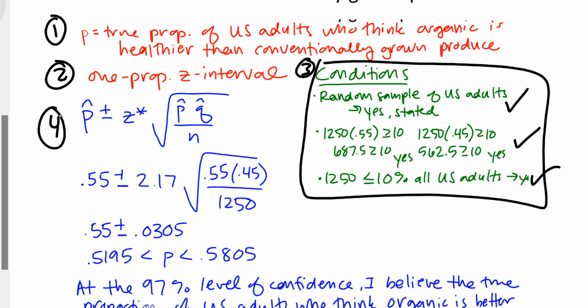right here. Now, this Z value comes from a 97% confidence level. You can go to your normal curve and find the Z-scores that are the boundaries for 97% in the middle. You get 2.17-ish. So there is plugging in, crunching the numbers, getting our interval, is step 6 right here.